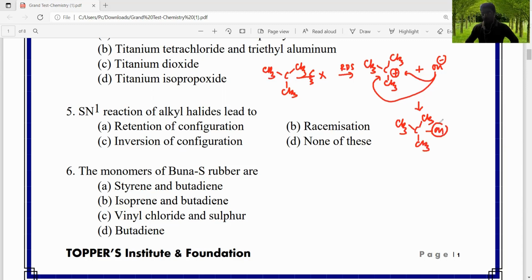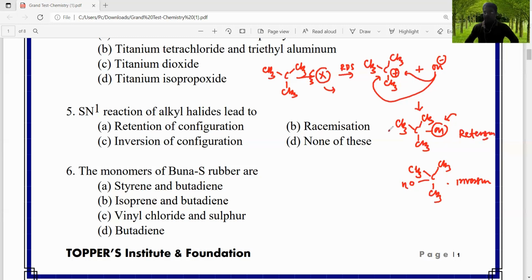In the retention product, the OH is attached from the same side from which X left. If the OH group is attached from the opposite side of the C-X, then it is called inversion. This is the inversion, and this is the retention.